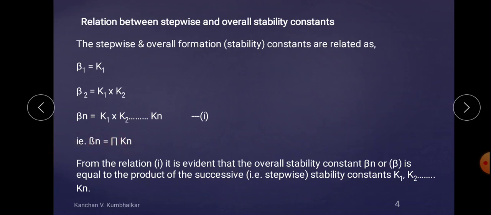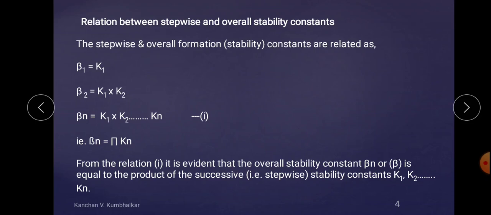If we want to write in short A1 plus A2 plus A3 plus An, we can write a summation of A from the range 1 to n. Similarly, the product in mathematical terms we can write with a capital pi. So that is beta n, the overall stability or formation constant. It is a product of the stepwise stability constants for that particular number of steps.